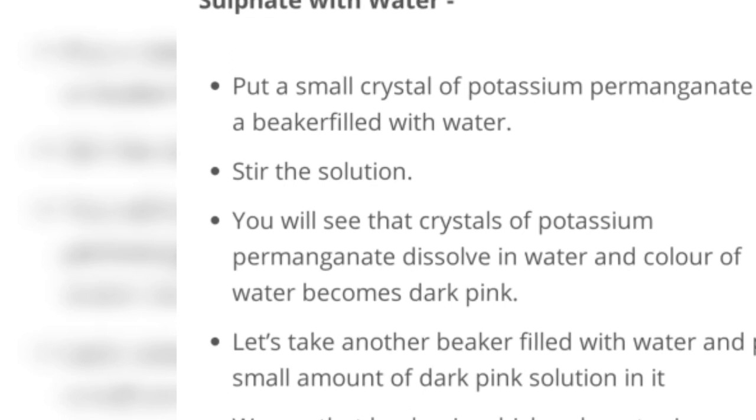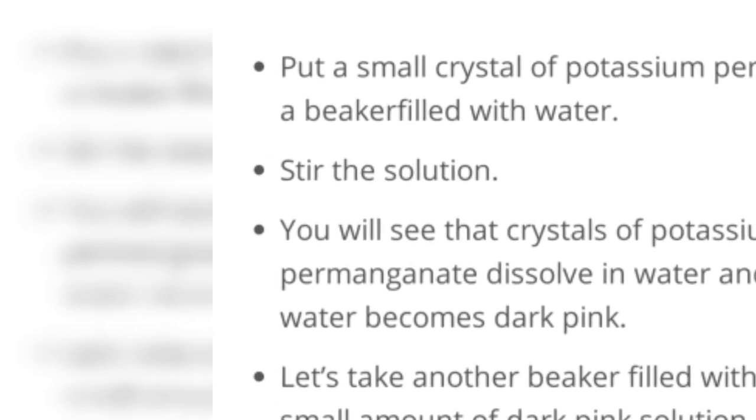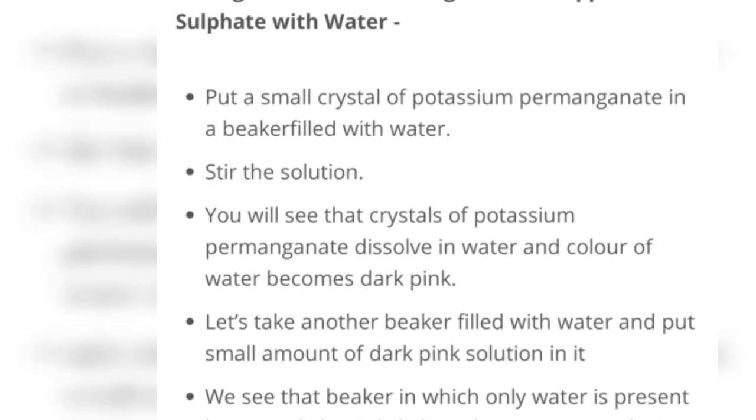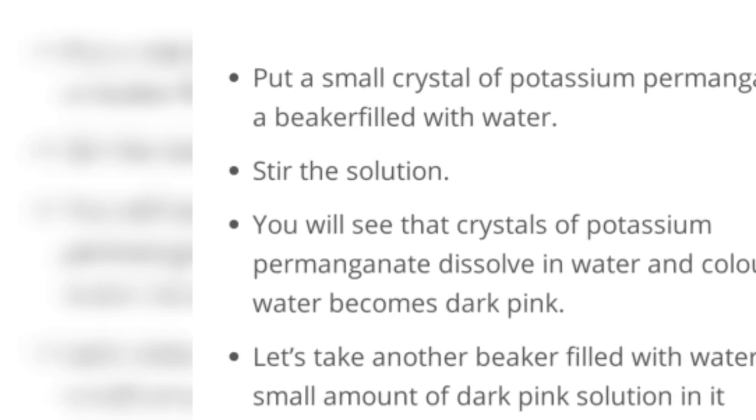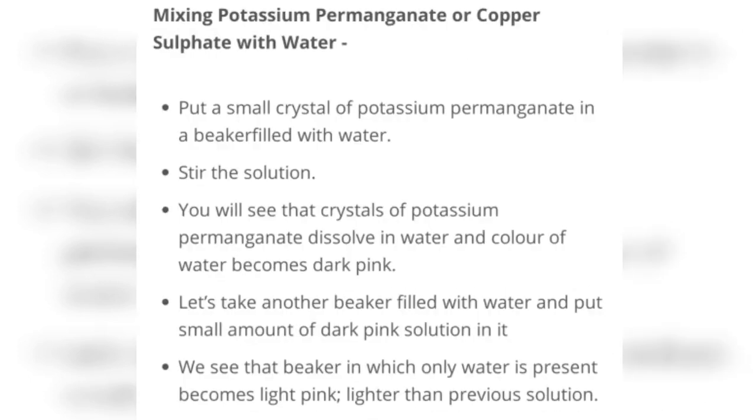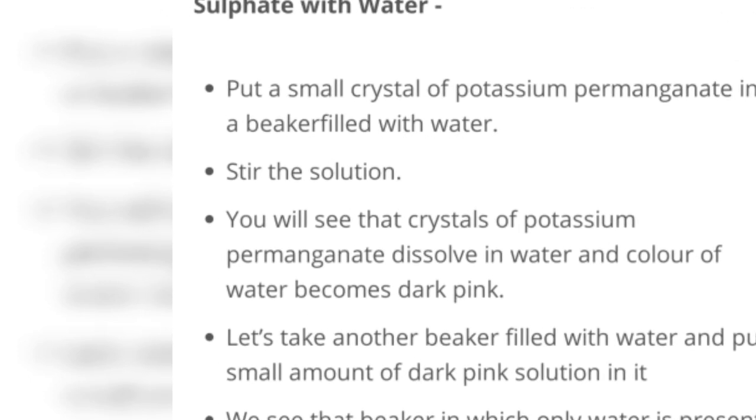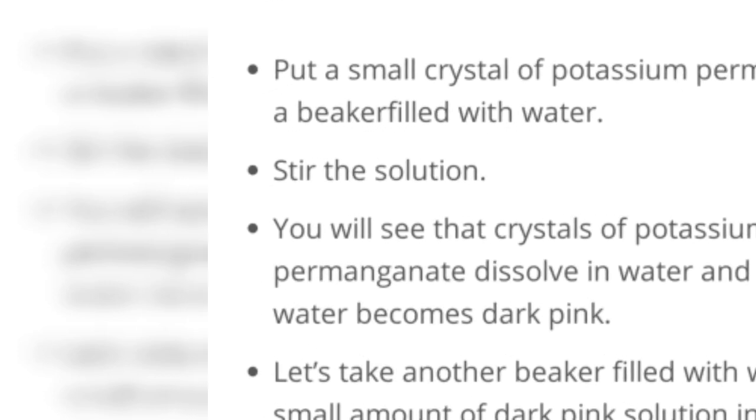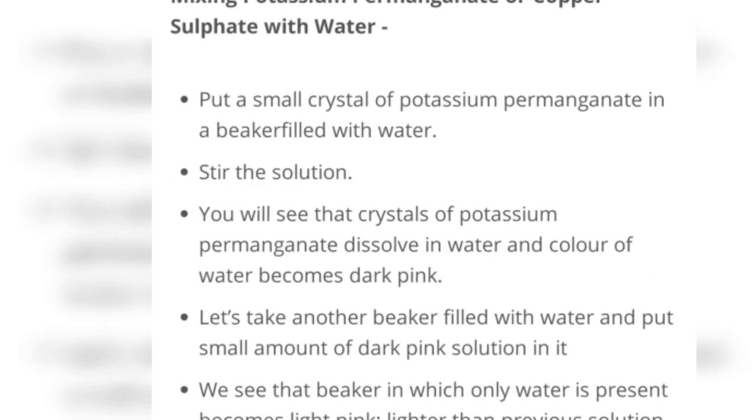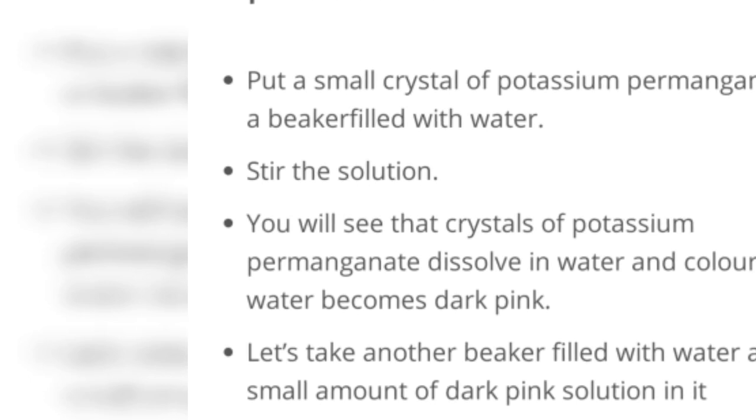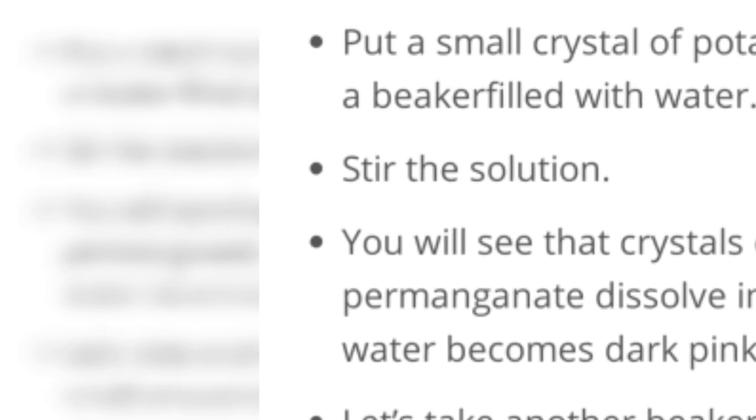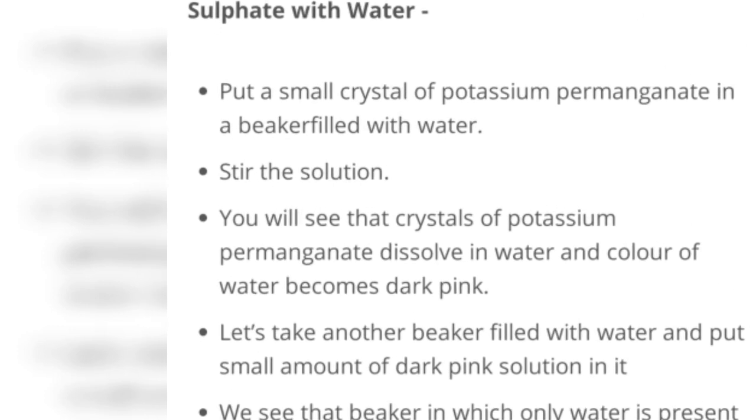Second, the crystals of potassium permanganate and copper sulfate. We take a beaker and a spoon, take very small crystals of potassium permanganate, and stir with a glass rod. You will see that potassium permanganate dissolves in water and the water becomes dark pink. Now we repeat this by adding a small amount from the first beaker to another beaker, repeatedly, changing the color from very dark to very dilute.